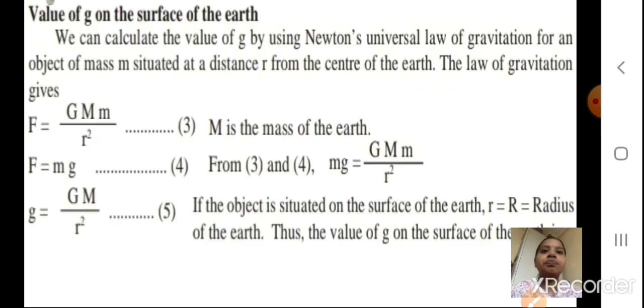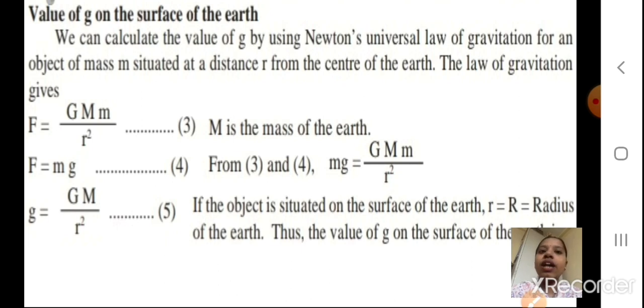Now the value of g on the surface of the Earth. We are going to calculate the value of g at the surface of the Earth. For that, you also had a value for the capital G universal constant, if you remember. We can calculate the value of g by using Newton's universal law of gravitation. For an object of mass m situated at a distance r from the center of the Earth, the law of gravitation gives